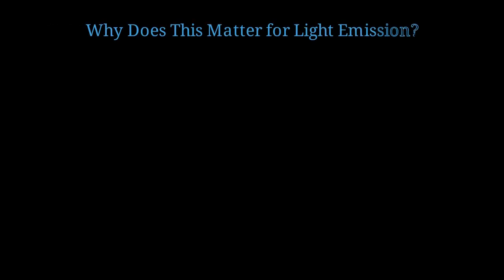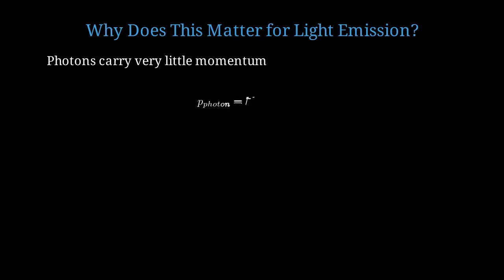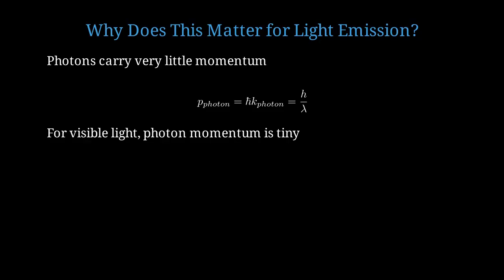You might ask, why does this difference matter for light emission? The answer lies in momentum conservation. Photons, the particles of light, carry energy but very little momentum. The momentum of a photon is h bar times k photon, where k photon is very small for visible light. The photon momentum equals h bar k photon, which also equals h divided by lambda, where lambda is the wavelength. For visible light with wavelength around 500 nanometers, the photon momentum is about 10 to the minus 27 kilogram meters per second. This is negligible compared to electron momentum in crystals.